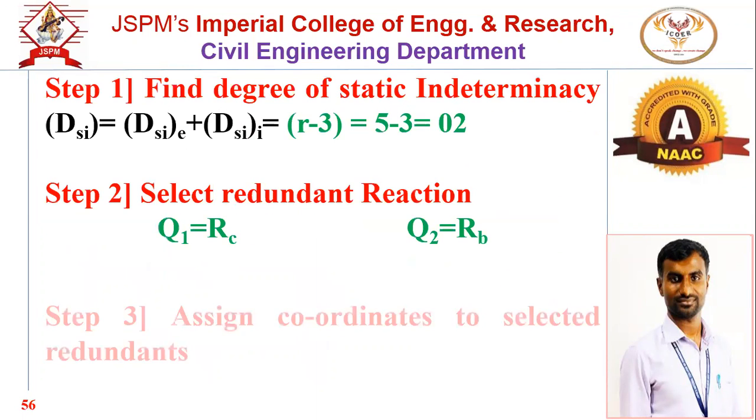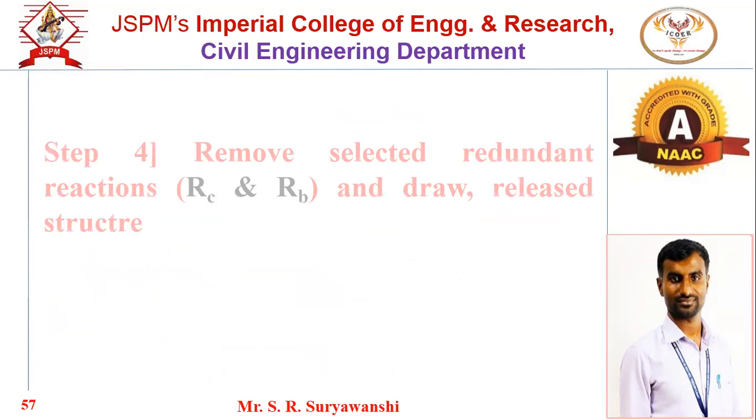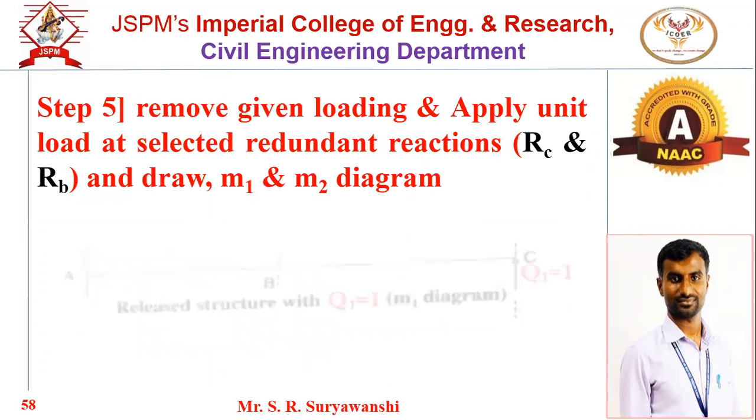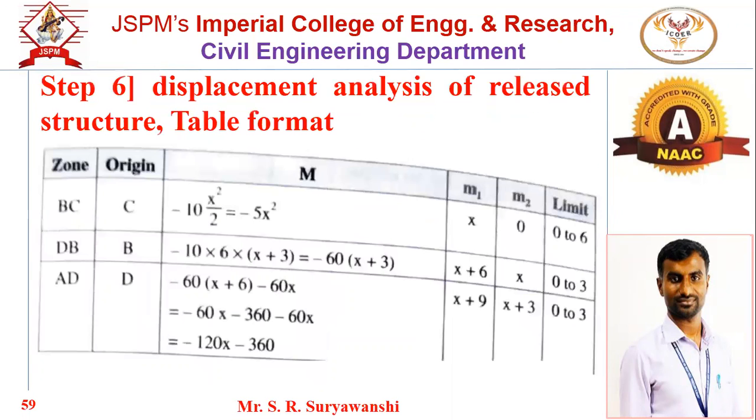Means in the table format, three different zones, and those zones will be, first BC, DB and AD. Okay. And the origin will be starting from the right, C, B and D. And one point you have to remember, make a star or note it down. If there is a fixed end at left support, there is a fixed support at left end, note it down.